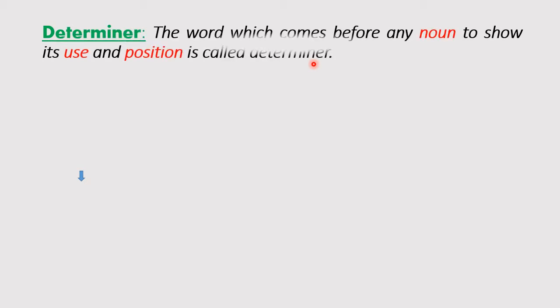Before going into practice, I want to give you an idea about another important part, that is determiner. Determiner: the word which comes before any noun to show its use and position is called a determiner.